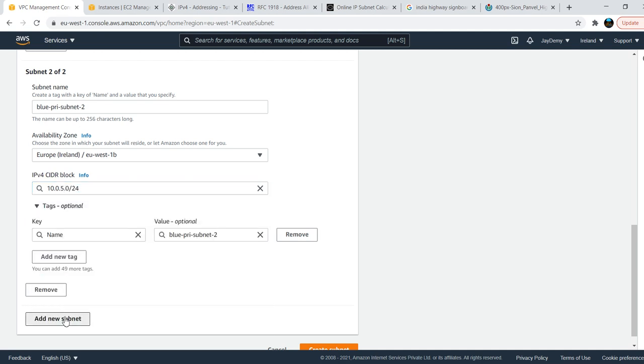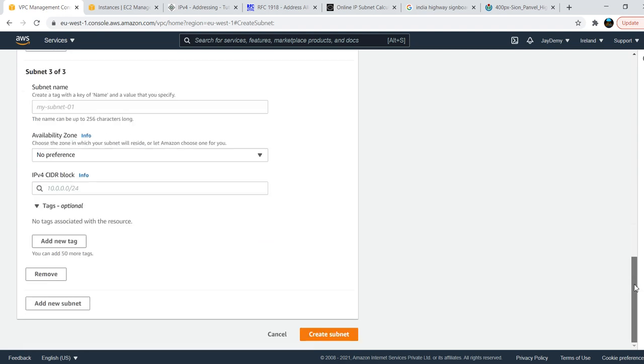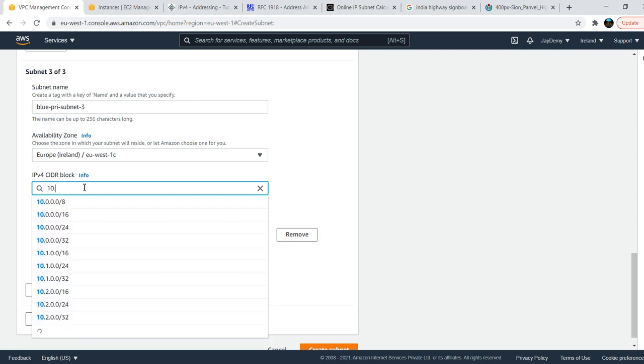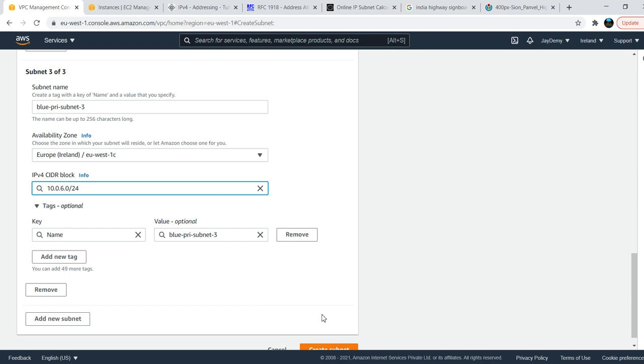I'm going to add one more private subnet in the third availability zone: private subnet 3, 1C, and the IP address will be 10.0.6.0/24.